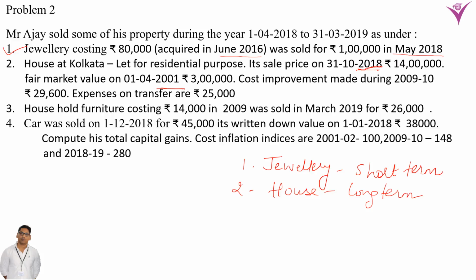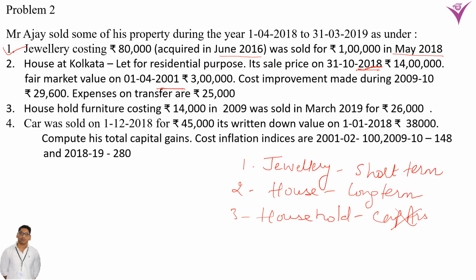Household furniture costing 14,000 in 2009 was sold in March 2019 for 26,000. Now that is the third, household furniture. This household furniture is not a capital asset. Household furniture is not a capital asset because it is used for personal purpose, and any asset held by an assessee for personal purpose is not treated as a capital asset, so this will not be included in the solution.